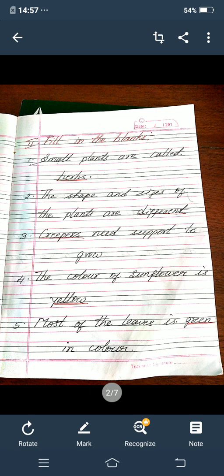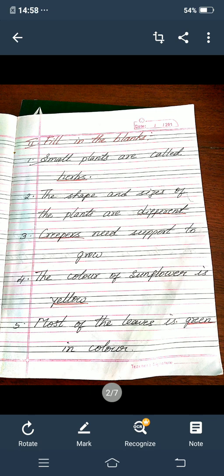Fourth one, the color of sunflower is dash. So in the dash you must write yellow. Fifth one, most of the leaves is green in color. So in the dash you must write green. So these are the fill in the blanks.